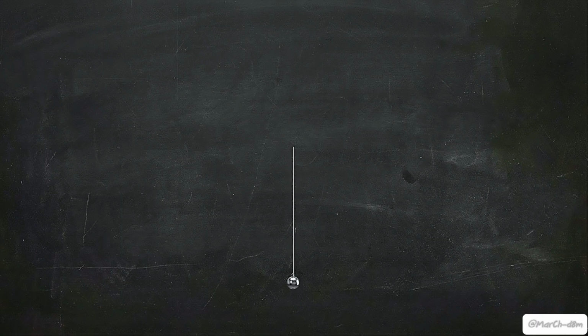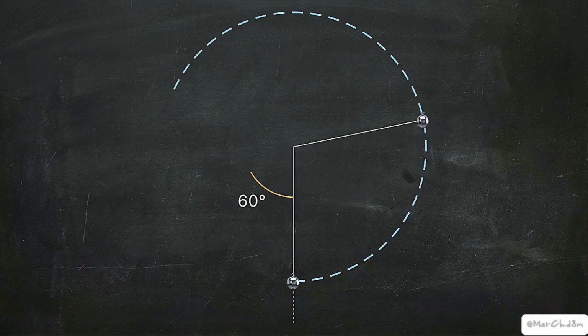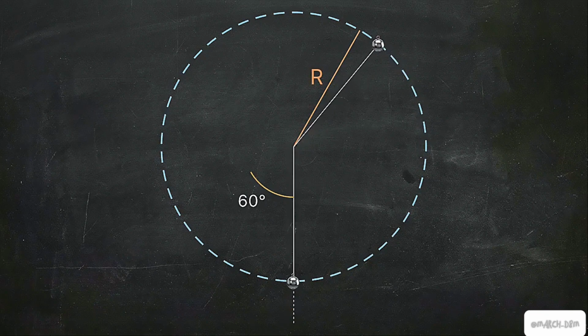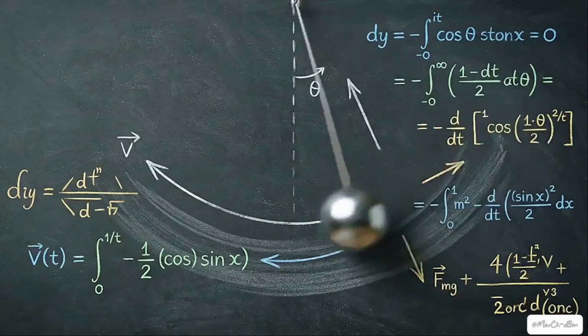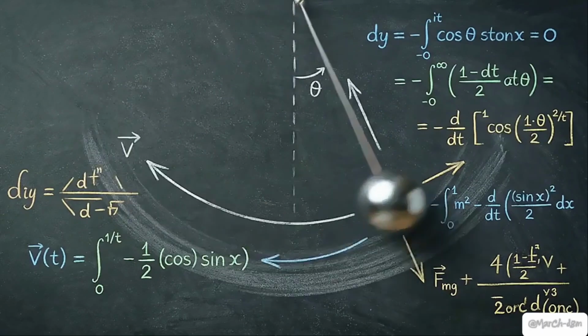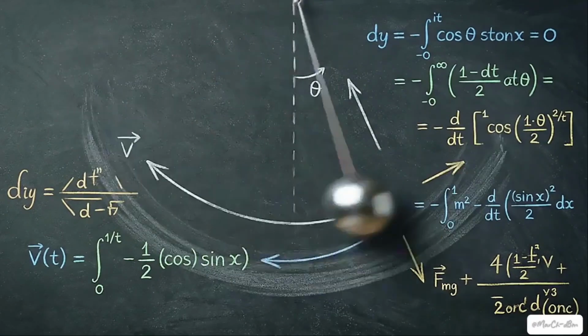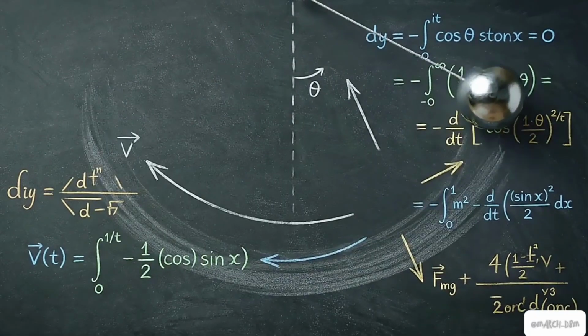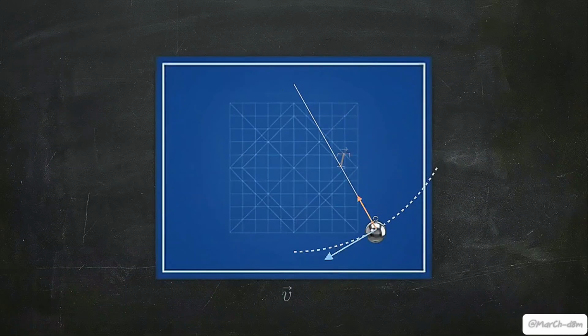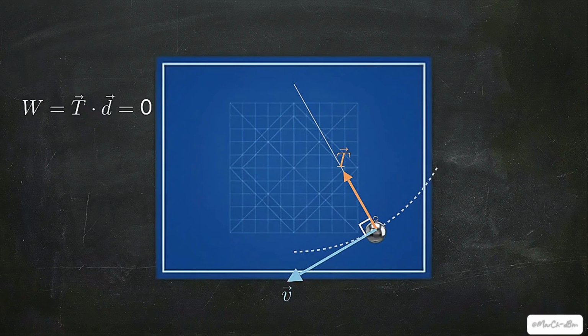In our second system, Bob A drops from a 60-degree angle to elastically collide with Bob B. Bob B must then inherit that momentum and complete a full vertical loop of radius r. A common pitfall is attempting to find Bob A's impact velocity by integrating the tension force of the string throughout its arc. Tension is always perpendicular to the block's velocity vector. Since the dot product of force and displacement is 0, the string does 0 work on the system.